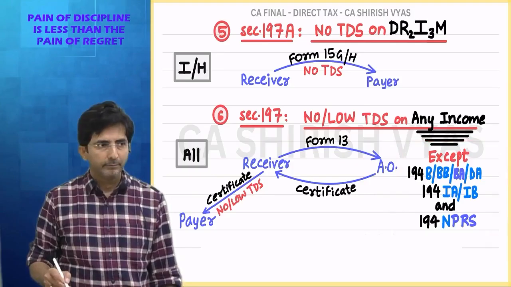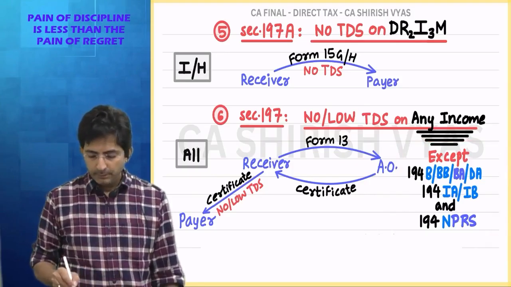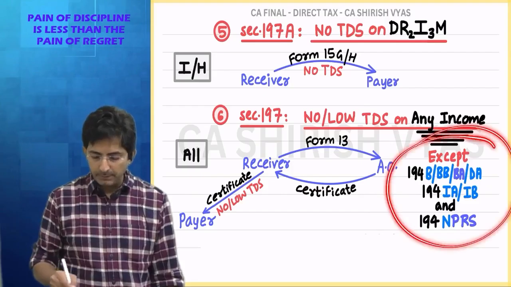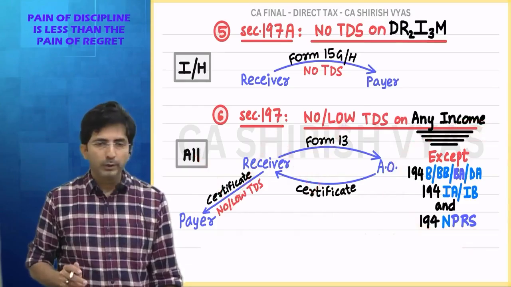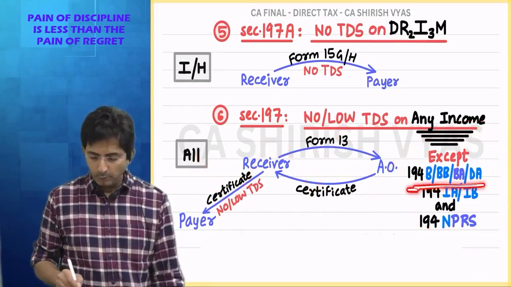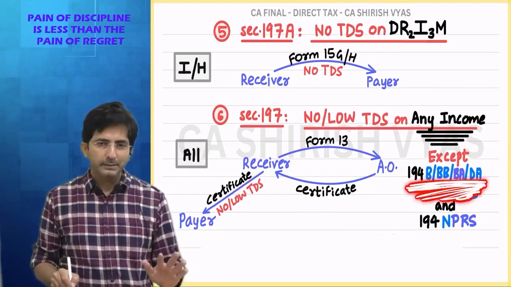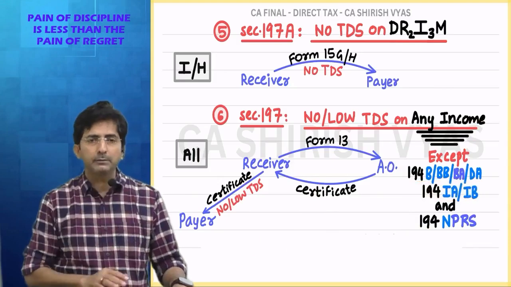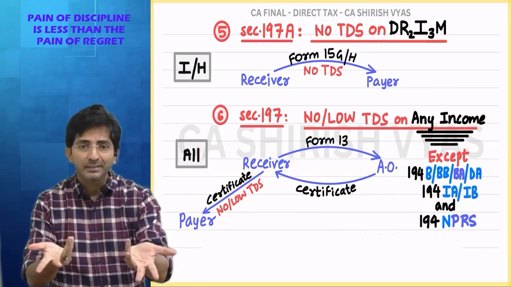Why? You check the section, you will automatically come to know. See the exceptions. Exception means in this section this method will not apply, meaning you will not be allowed to stop or lower your TDS. Because what is 194B? Winnings. Under winnings, can anyone say stop my TDS? Why? Winnings don't even get the basic exemption.